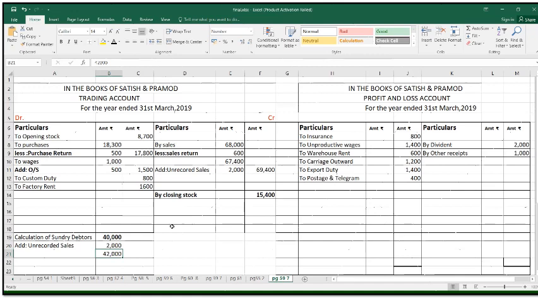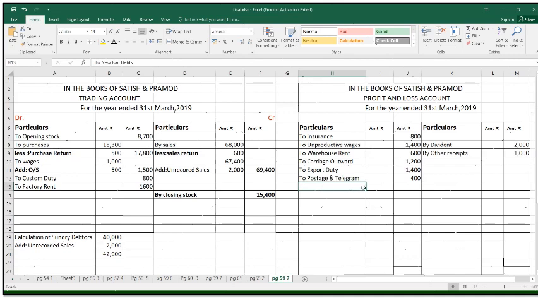After that, the next adjustment: create provision for bad debts rupees 800 and maintain RDD 3% on sundry debtors. So first we're going to transfer that particular bad debts, that is provision for bad debts.